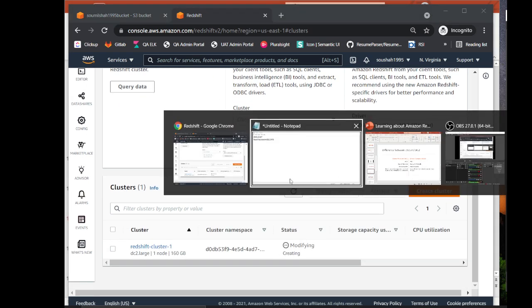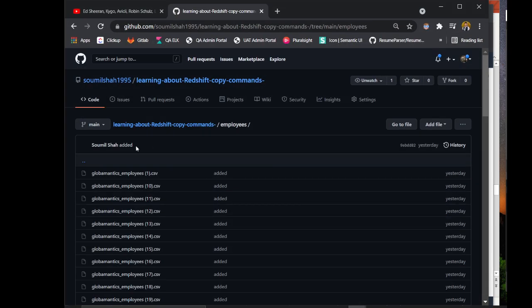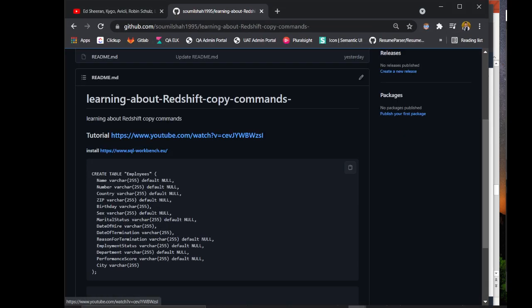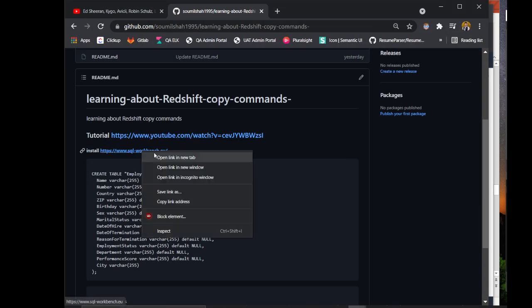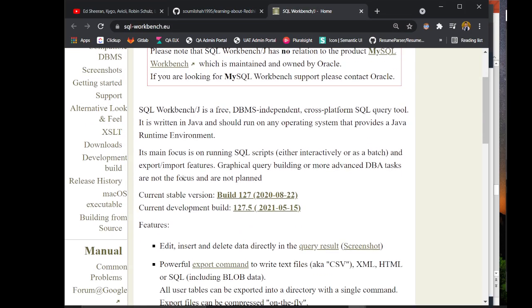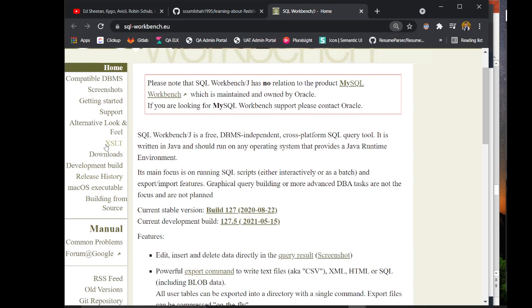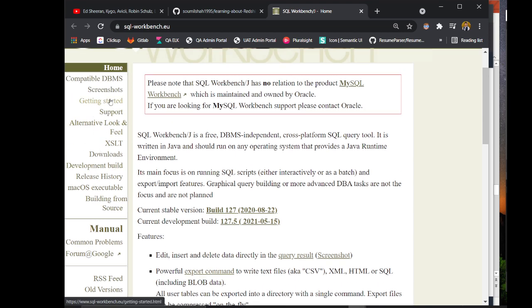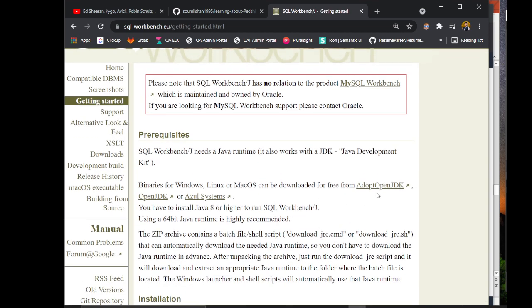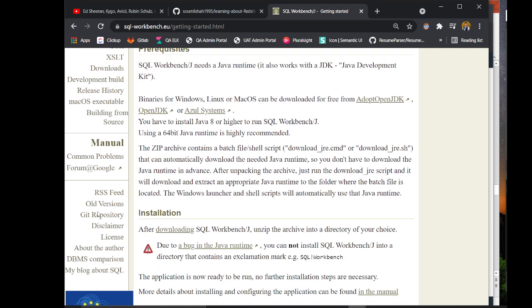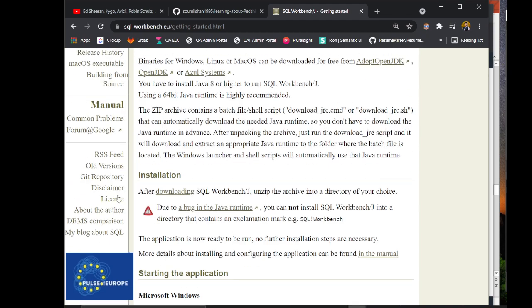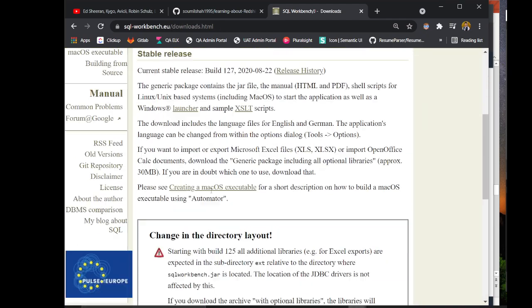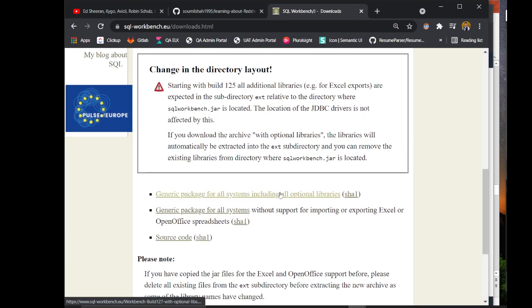We need to install a client object in order to query the Redshift, right? So if you come to my GitHub account, I have provided all the links here. So go to this website. And now here we need to do the following things, okay? I want you to head over to the getting started section and download this one for Hadoop OpenJDK, install that. Then go to the download section right here, and install this software right here.